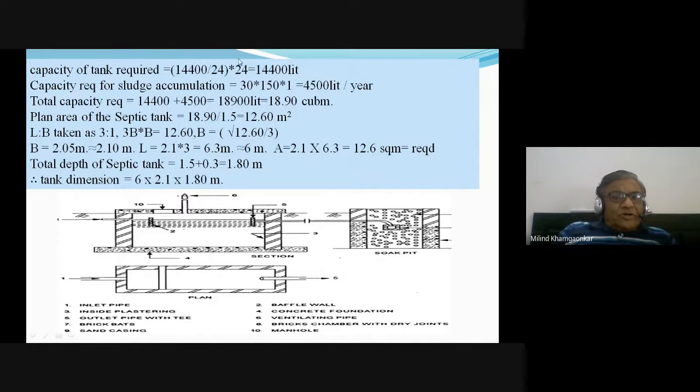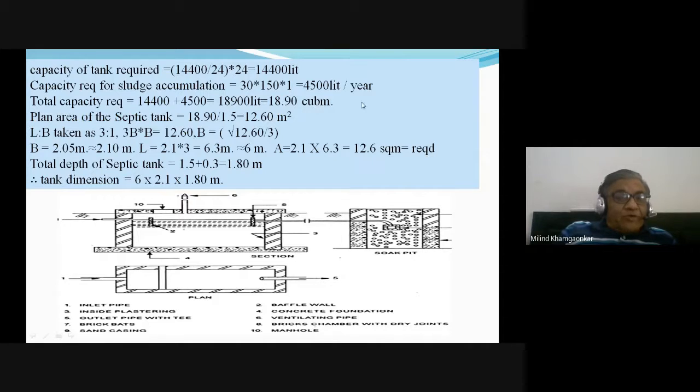So the sewage quantity, that is 14,400 plus 4,500 sludge quantity, will be the volume of the septic tank or the total capacity of the septic tank. 14,400 plus 4,500, 18,900 liters divided by 1000, that is 18.9 cubic meter.